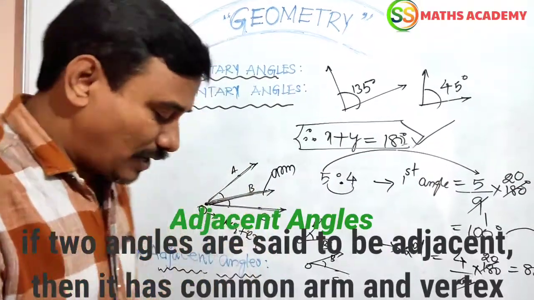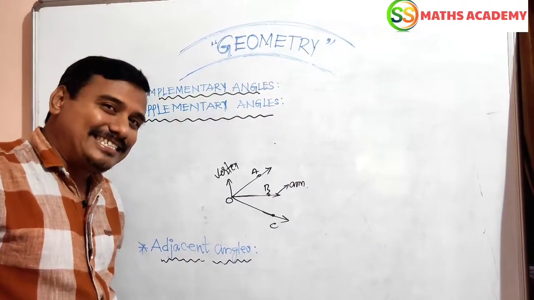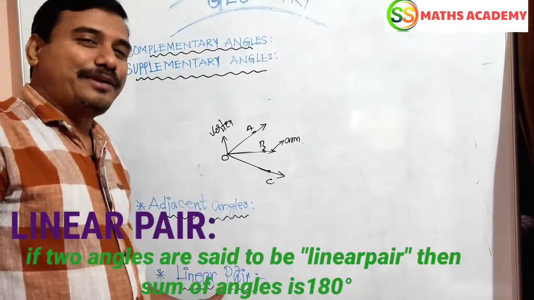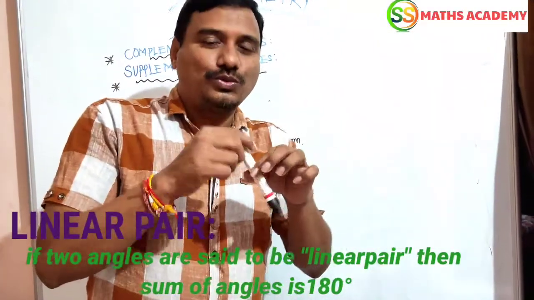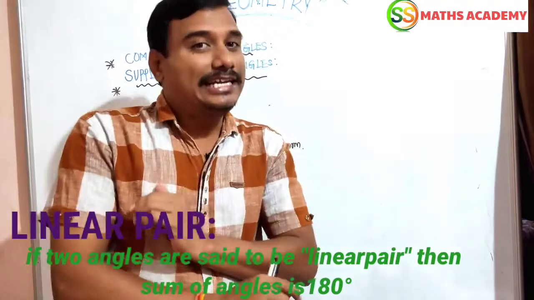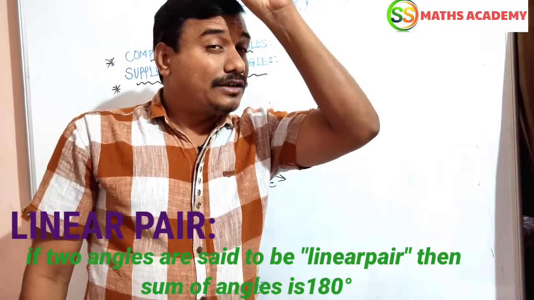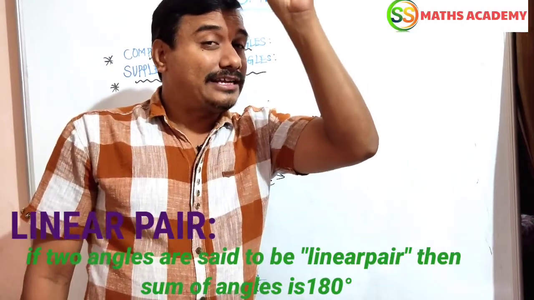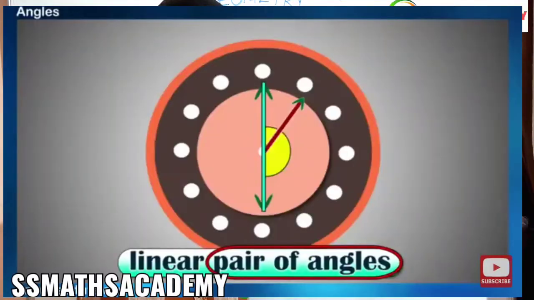Okay. Next, last one but not least, that is the last topic: linear pair. Simple, and pair means two. Pair means two. Then two angles are said to be a linear pair if the sum of the two angles equals 180 degrees. If two angles are supplementary, the sum is 180. Same concept. If two angles are said to be a linear pair, the sum of the two angles is 180 degrees. By the diagram, you can understand easily.